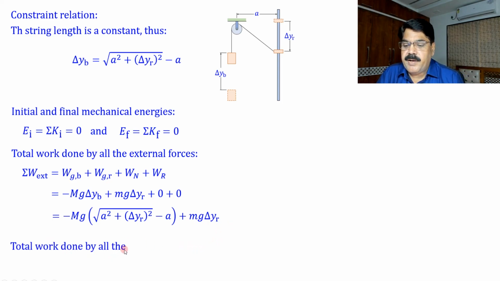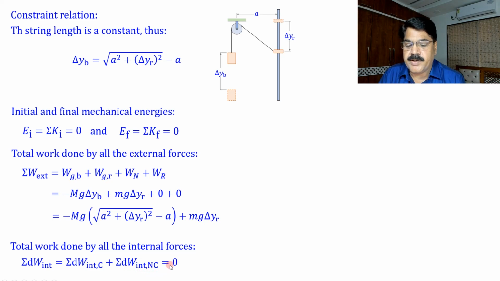Total work done by all the internal forces. The only internal force is tension, and its work done is 0. So dW internal is summation dW internal conservative plus summation dW internal non-conservative, and that is 0 because there is no internal conservative force. Of course, there is tension, but there is no question of considering decrease in potential energy, and the tension work was 0. Here this tension we cannot say whether it is conservative or non-conservative, but we can say the total work done by internal force is 0.